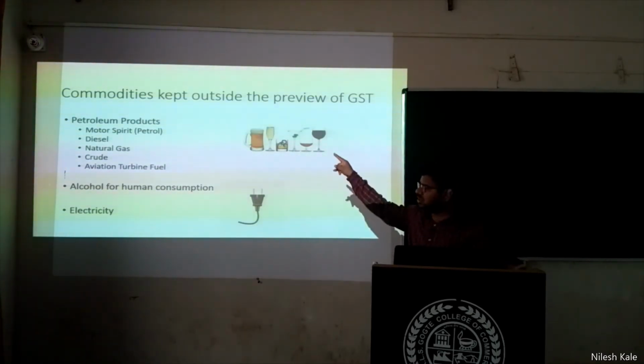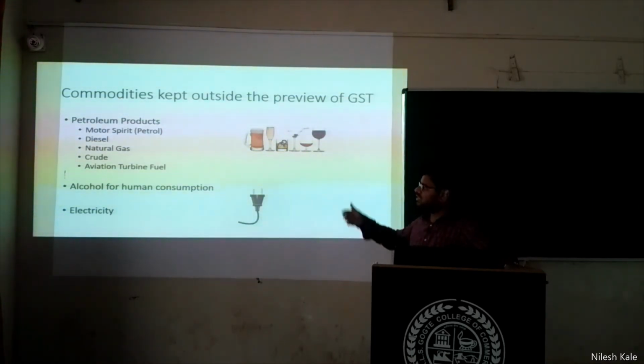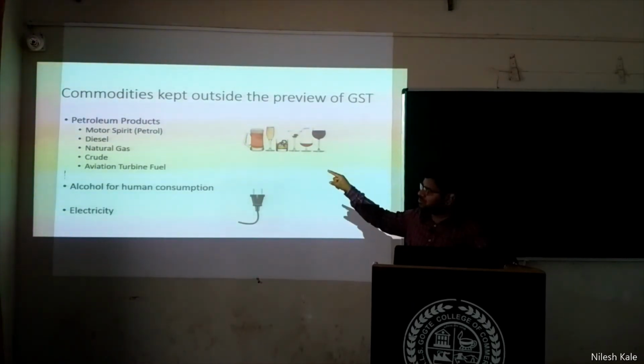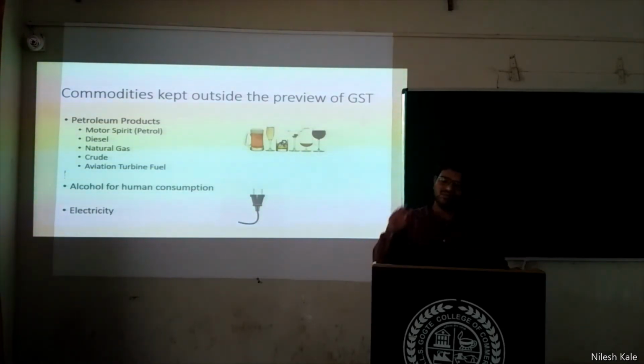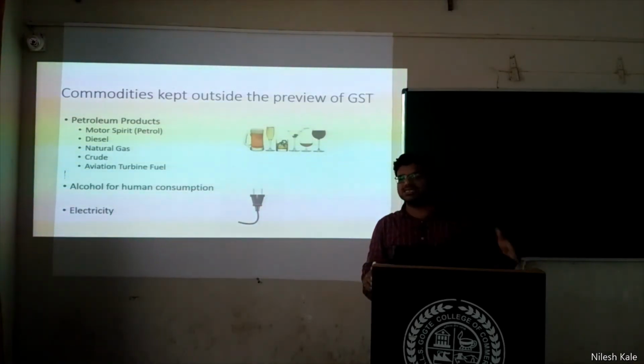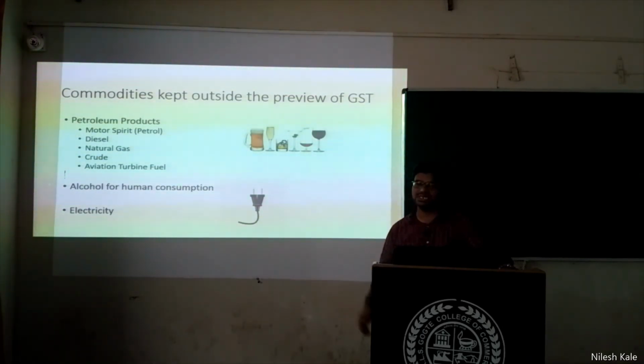It means GST is not applicable on those 5 petroleum products, which are motor spirit, that is petrol, which you use for your motor vehicles, cars, or for any other purposes. Petrol is a part of those 5 petroleum products. Then diesel, natural gas, crude oil, and aviation turbine fuel for aeroplane. We also call it gasoline. So those 5 petroleum products are kept outside the GST.